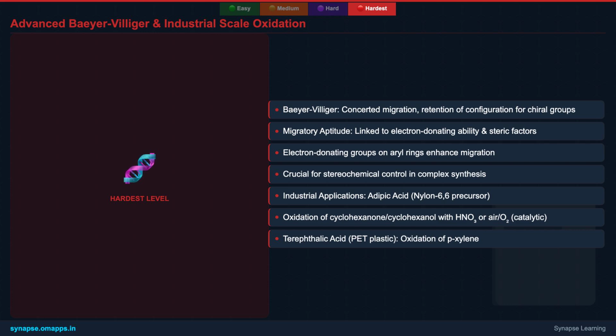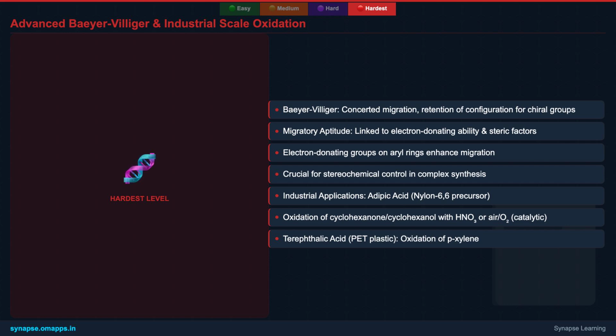The migratory aptitude isn't just about size, it's intricately linked to the group's electron-donating capabilities, which stabilize the transition state. Electron-donating substituents on an aryl ring, for example, significantly boost its migratory preference. Understanding these nuances is vital for predicting stereochemical outcomes in advanced synthetic pathways. Industrially, the oxidation of cyclohexanone to adipic acid, a nylon precursor, exemplifies how these reactions are scaled for massive production,